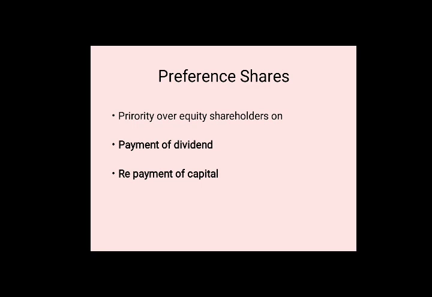As earlier I have told you, preference shares are shares which have priority over equity shareholders on payment of dividend and repayment of their capital. Capital means the amount they have invested in the company by purchasing the shares. So, priority will be given regarding the payment of dividend to the preference shareholders, and even after closing of the company, the capital is to be refunded preferably to the preference shares.